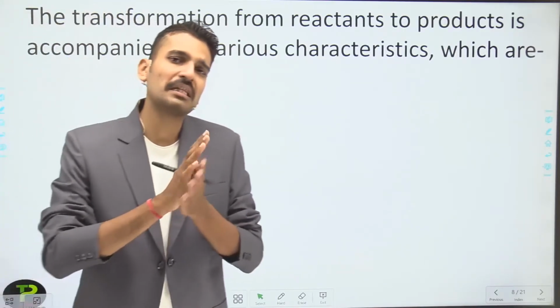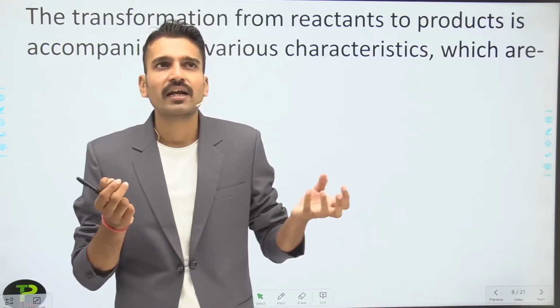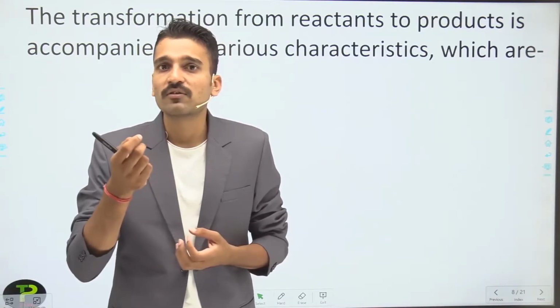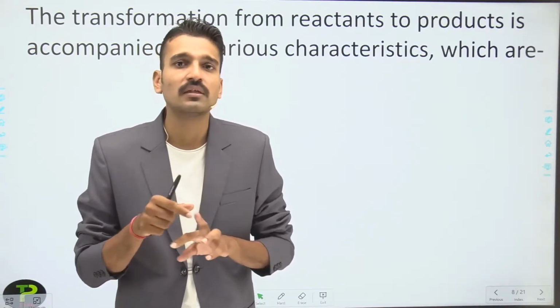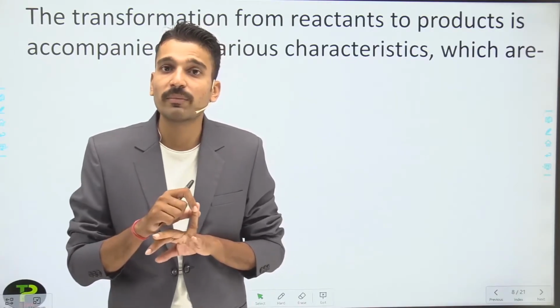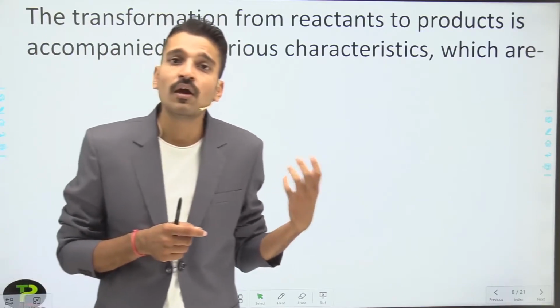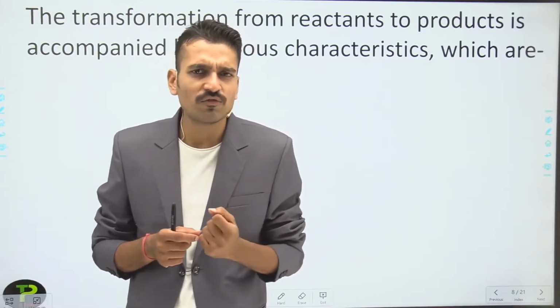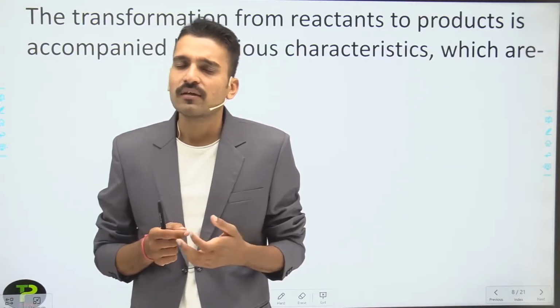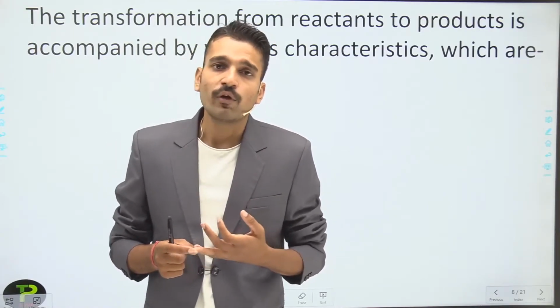So what will be the characteristics? If I say the reactant is reacting with another, so there must be what? Evolution of gas, change in color, formation of a precipitate. You have seen in a video that a white colored precipitate, or white colored substance, has been formed. So what was that substance? That was a precipitate.